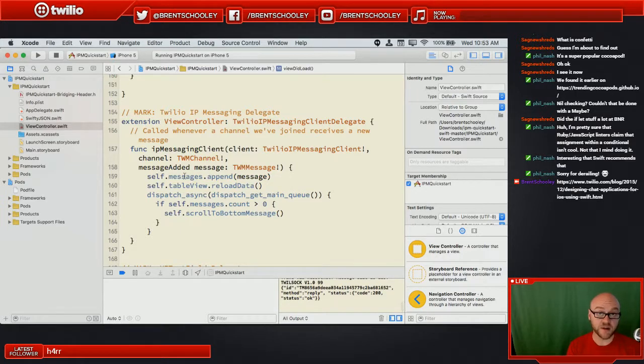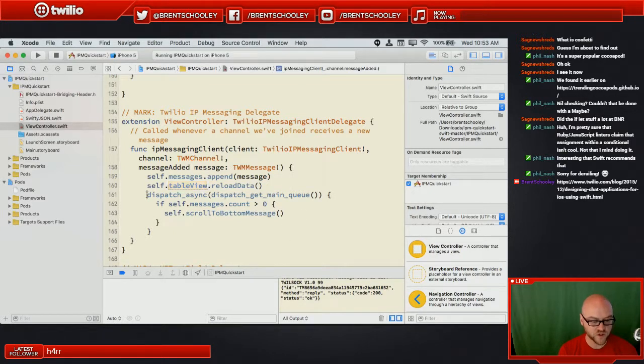What we're going to do with that message is chuck it into that array that we had at the top, that messages array that we're going to use to keep track of the messages in the application. And then we're going to reload the data in the table view. So we're going to be looking for those table view methods that we saw in the master detail example.